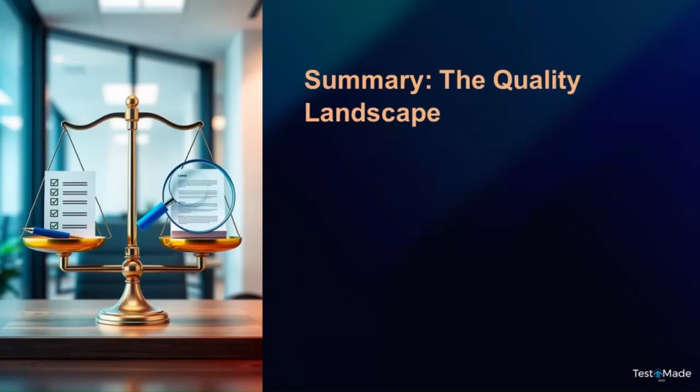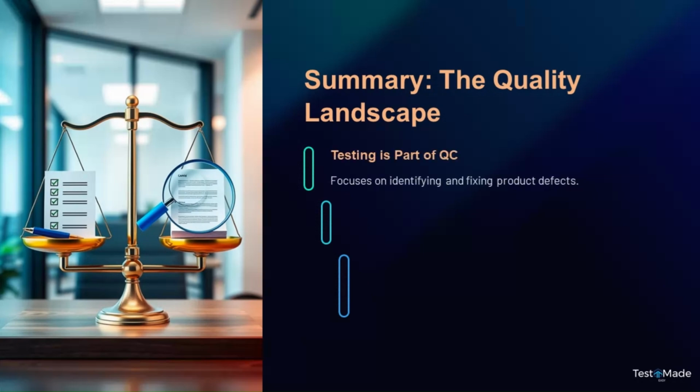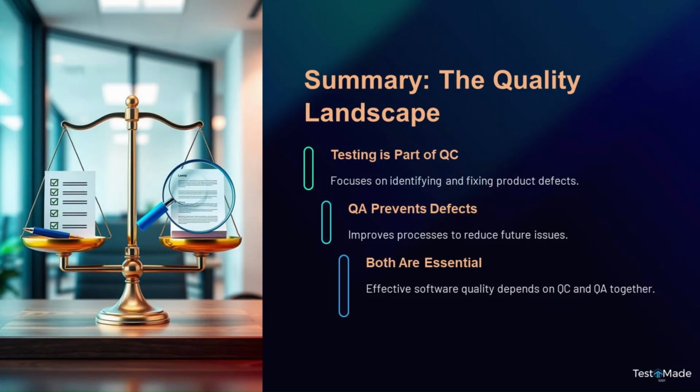The quality landscape. Testing is part of QC, which focuses on identifying and fixing product defects. QA prevents defects and improves processes to reduce future issues. Effective software quality depends on QC and QA together.